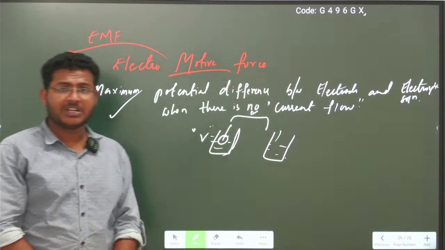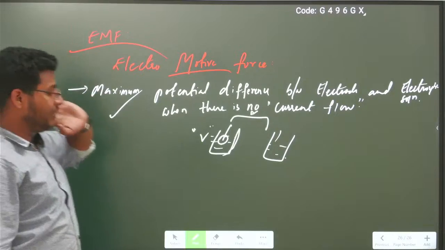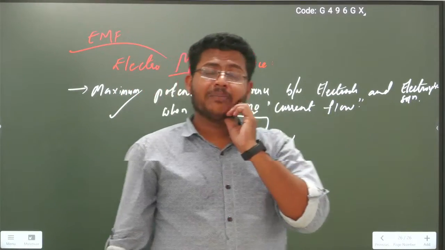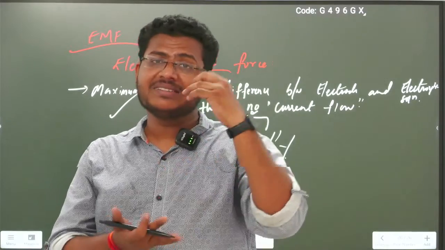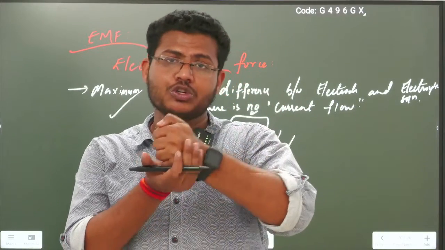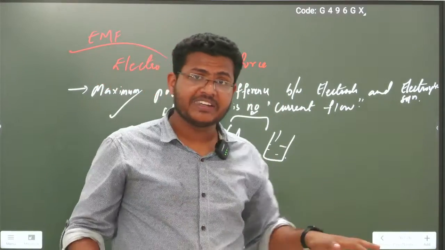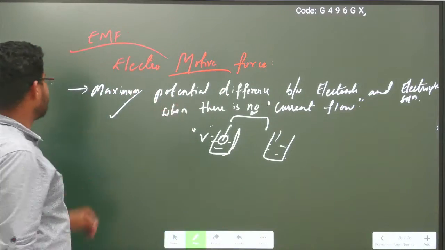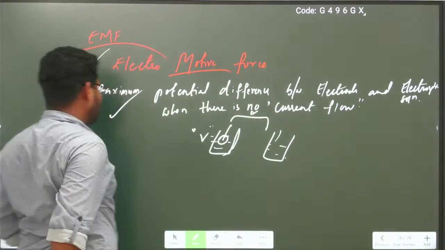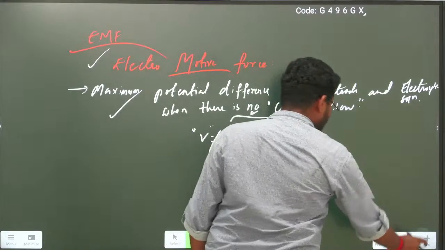So welcome back students, and this is electromotive force. Electromotive force means the maximum potential difference that exists between electrode and electrolytic solution when there is no flow of current between the two cells. So this is called electromotive force. Now we are moving on to batteries. What is meant by battery?